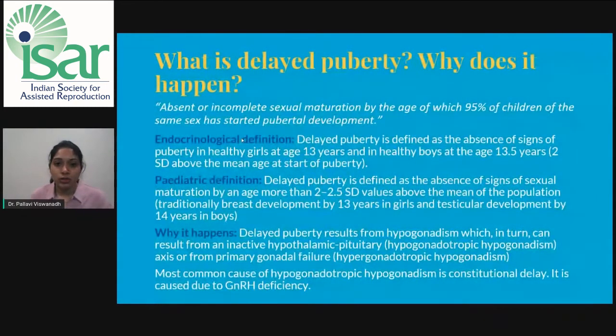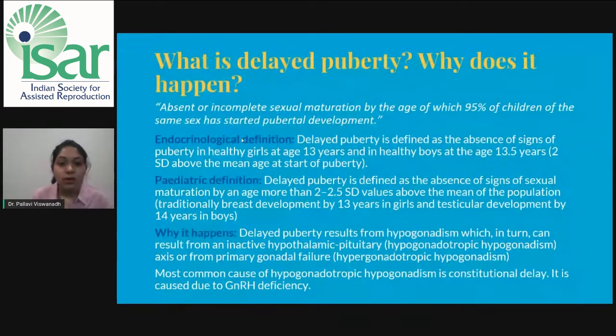Absent or incomplete sexual maturation by the age at which 95% of children of the same sex have started their pubertal development. This is delayed puberty. The endocrine definition: delayed puberty is defined as the absence of signs of puberty in healthy girls by 13 years and in healthy boys by 13 and a half years of age.